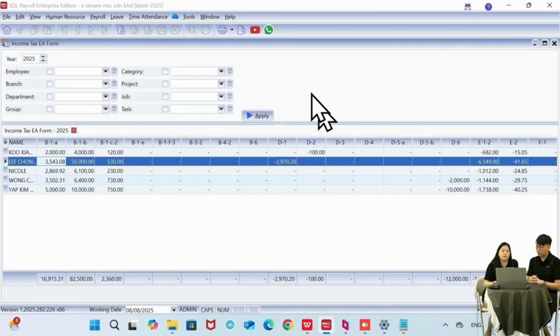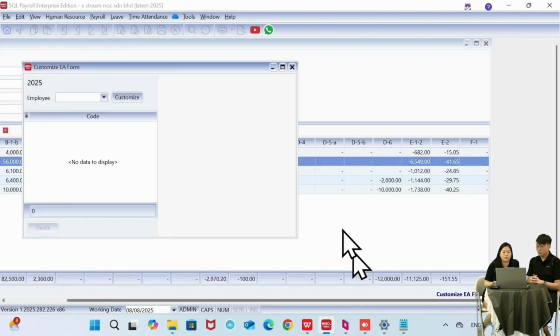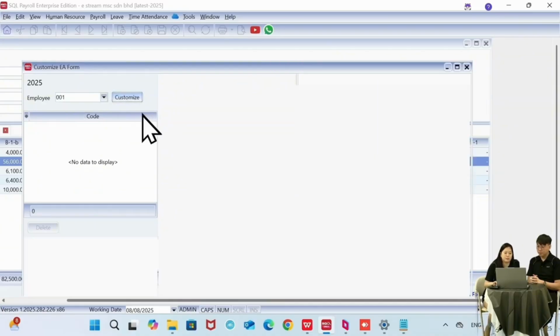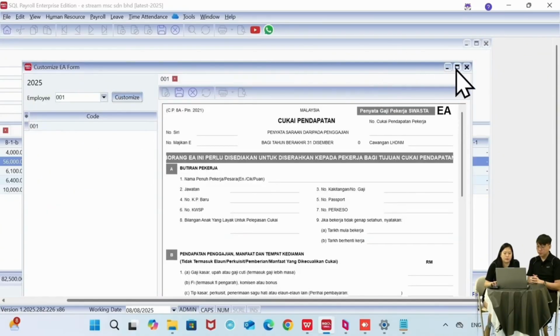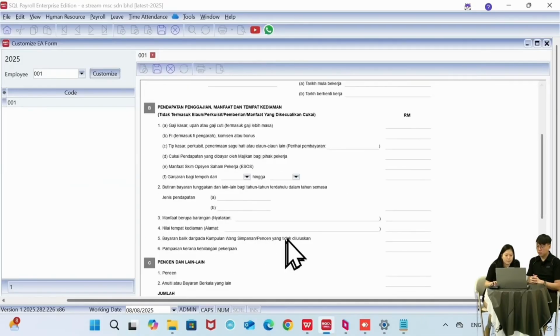Okay, and then let's say maybe there's certain information that is not able to be filled up in the EA form. You can also manually customize the EA form. Take a look at the right hand side corner, there is a customized EA form. Okay, then I just select employees. I click on customize. So it will have the forms over here. So usually our users will use it to fill up this one, B13, manfaat berupa barangan, meaning this one is benefit in kind.